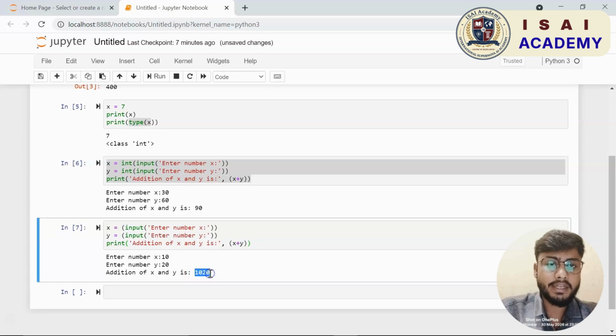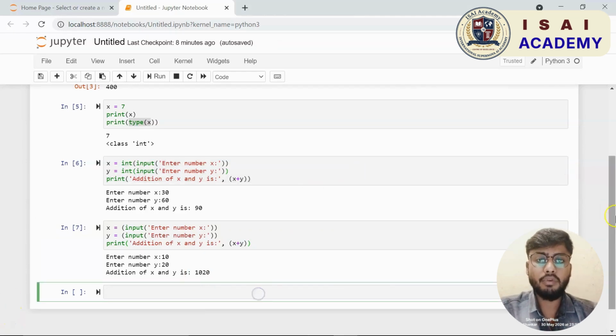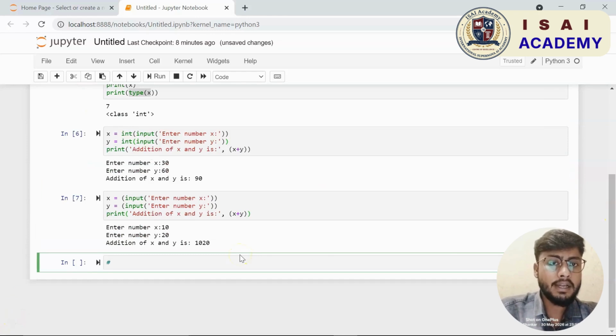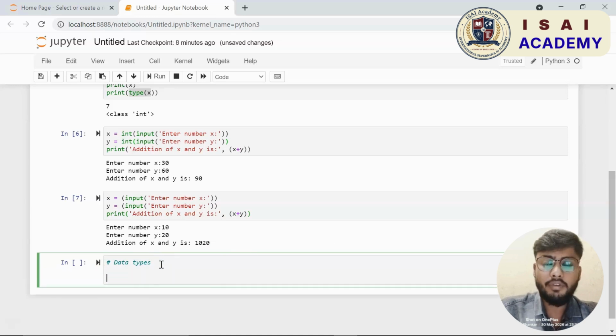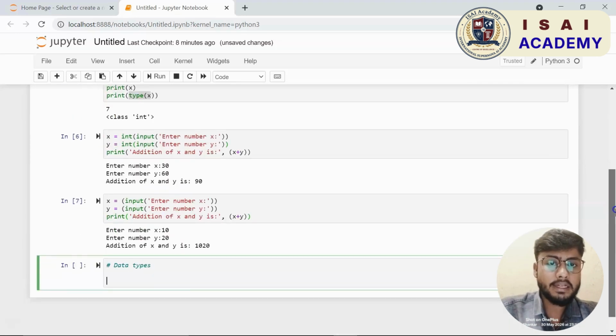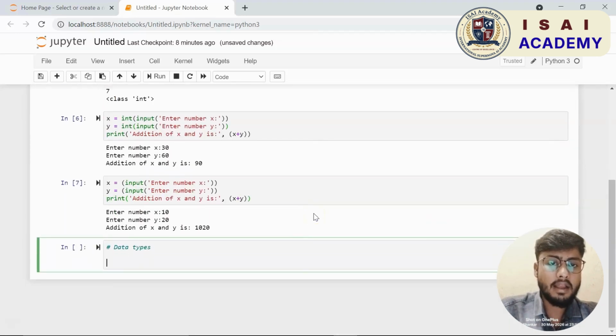I shall paste it here. Now I am going to remove the int function that I had used. The int function was actually used to typecast the input to integer, but now I am going to take the values in terms of text or string. Now let us see the difference.